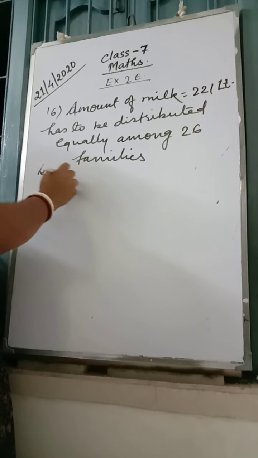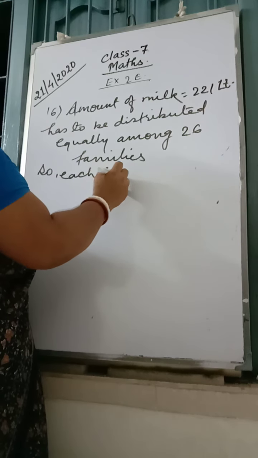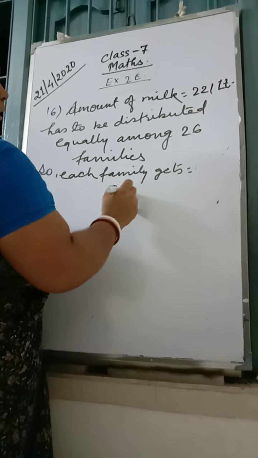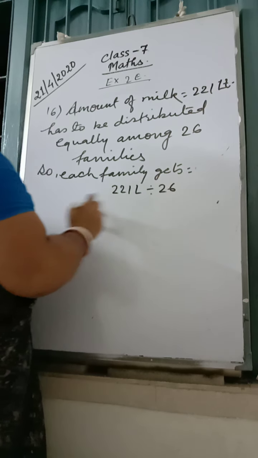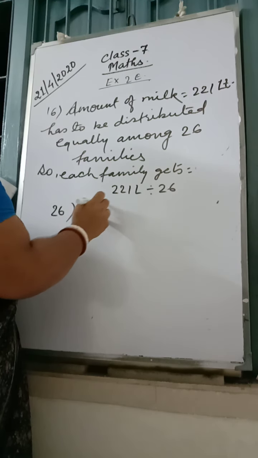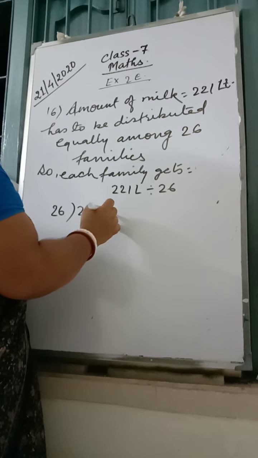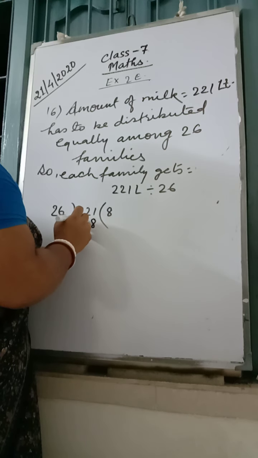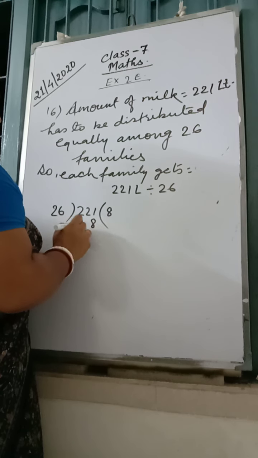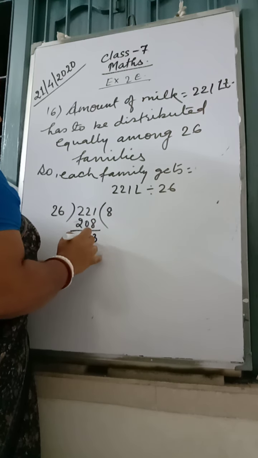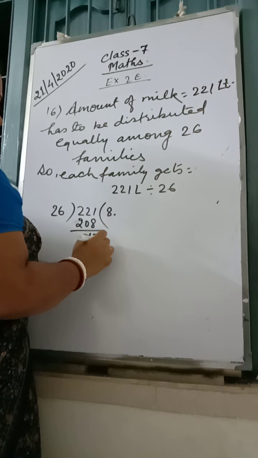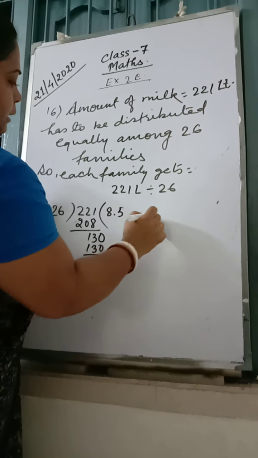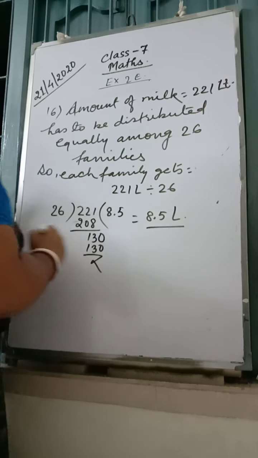So each family gets 221 liters divided by 26. Just we divide 26 into 221, 26 8s are 208, remainder 13. Put a decimal, 130, 26 5s are 130. 8.5 liters each family gets.